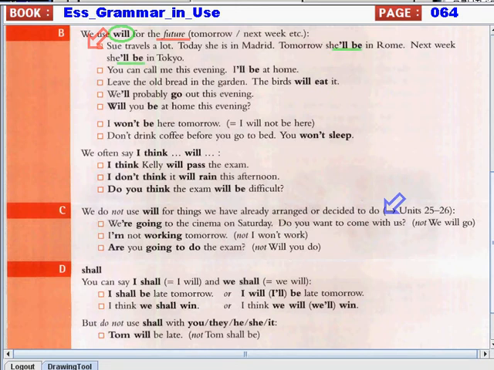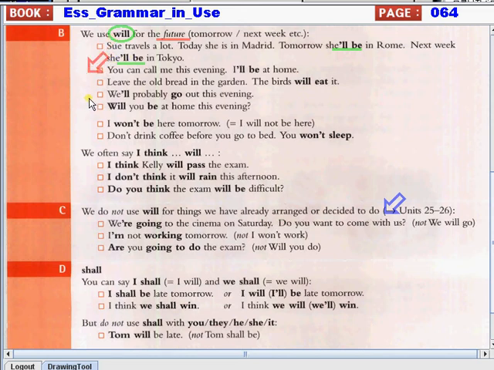Again, Sue travels a lot. Today she is in Madrid. Tomorrow she'll be in Rome. Next week she'll be in Tokyo. So as you can see here, we used will be. She will be in Rome, and that is tomorrow. This is the future. And next week, this is again in the future, and we used will. Next week she'll be in Tokyo.